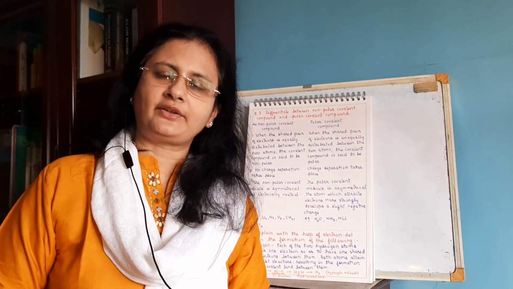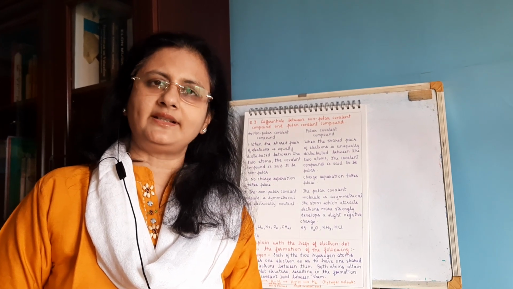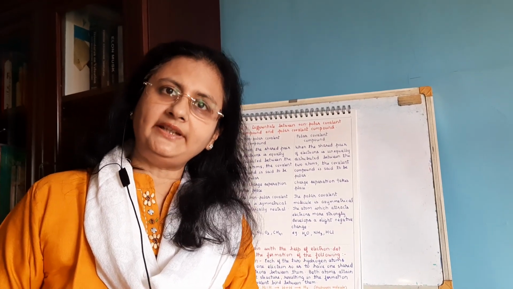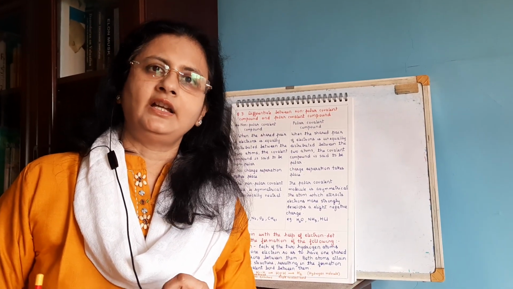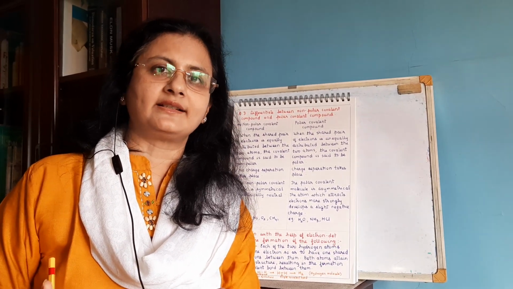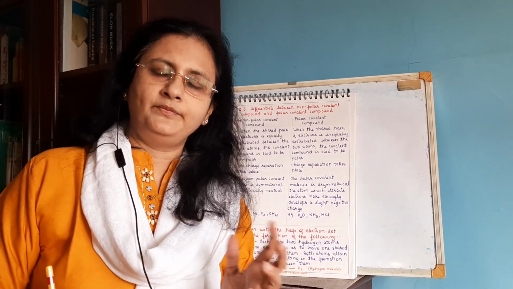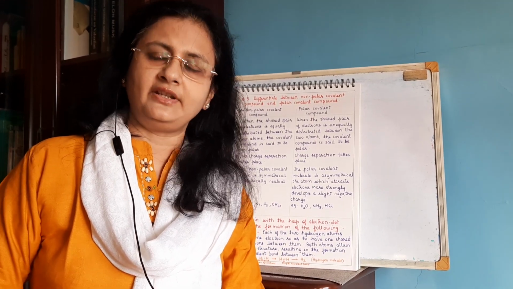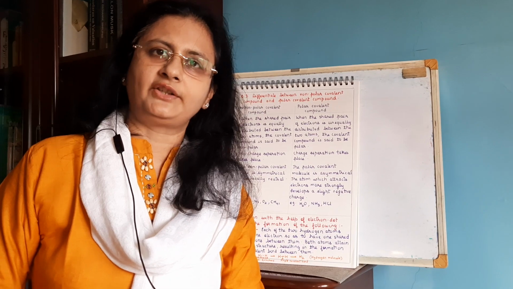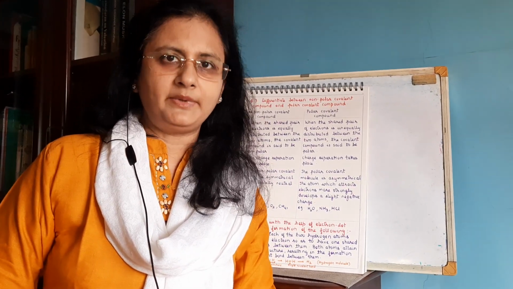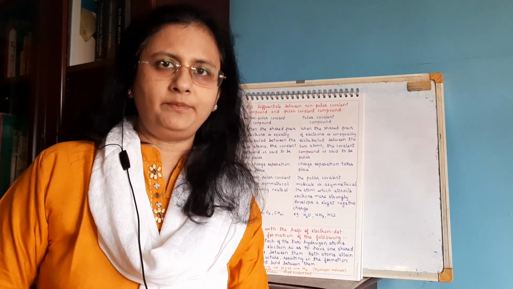When the shared pair of electrons is equally distributed between the two atoms, it is called a non-polar covalent bond. And when the shared pair of electrons is unequally distributed between the two atoms, it is called a polar covalent bond. If you remember, we discussed this in the periodic table when we were discussing electronegativity. In a non-polar covalent bond the molecule is symmetrical and there is no charge separation, whereas in a polar covalent bond the molecule is asymmetrical and there is charge separation, because the atom which attracts the electrons towards itself will develop a negative charge and the other atom will develop a positive charge.